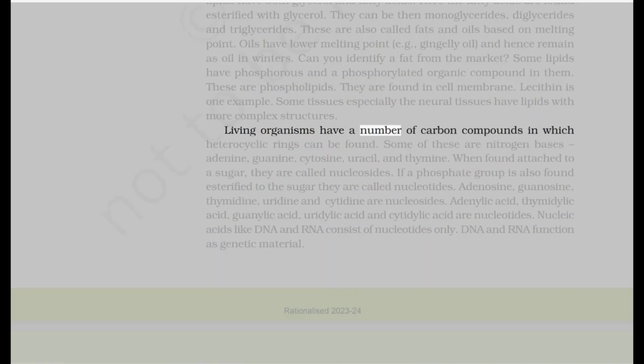Living organisms have a number of carbon compounds in which heterocyclic rings can be found. Some of these are the nitrogen bases adenine, guanine, cytosine, uracil, and thymine. When found attached to a sugar, they are called nucleosides. If a phosphate group is also found esterified to the sugar, they are called nucleotides. Adenosine, guanosine, thymidine, uridine and cytidine are nucleosides. Adenylic acid, thymidylic acid, guanylic acid, uridylic acid and cytidylic acid are nucleotides.